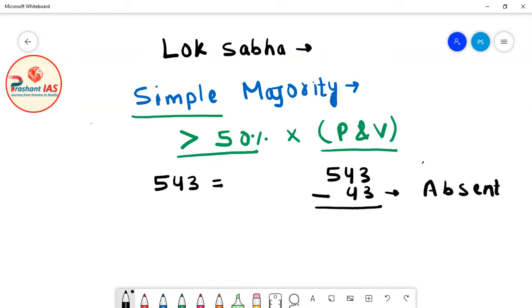So how many members were present? Only 500 members were present out of 543.